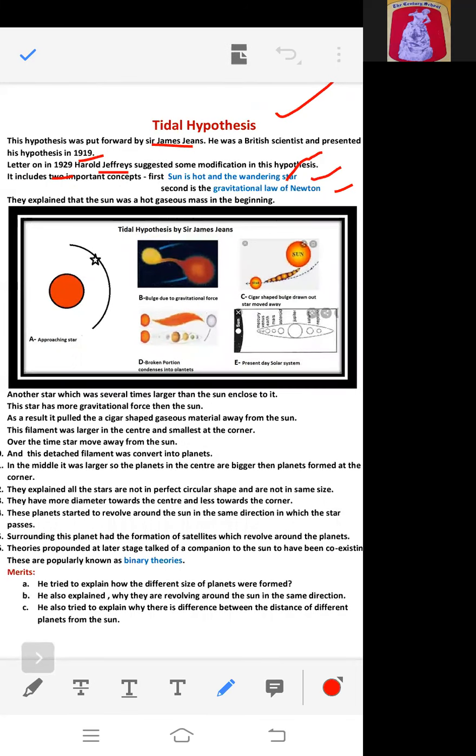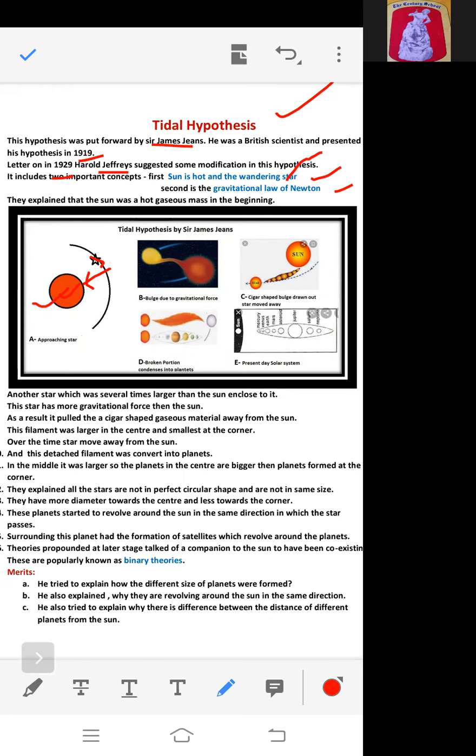In the first stage, the red mark, this was the initial sun. It was very hot and very gaseous. One star approaching the sun. Right? This star was very much bigger than the sun, several times larger than the sun. It came close to it. Now what happened?